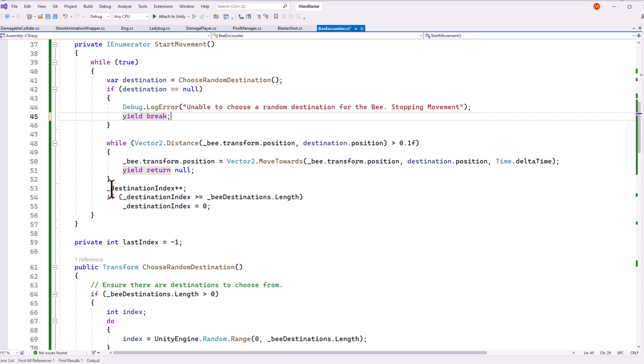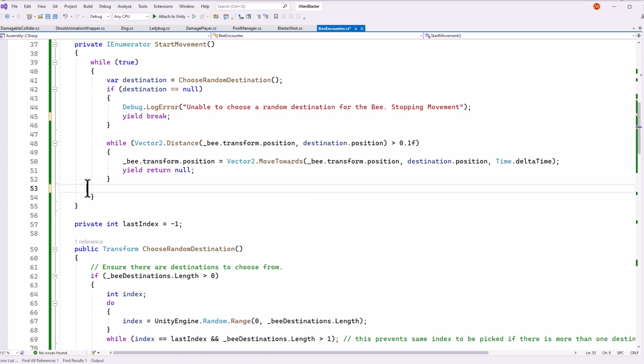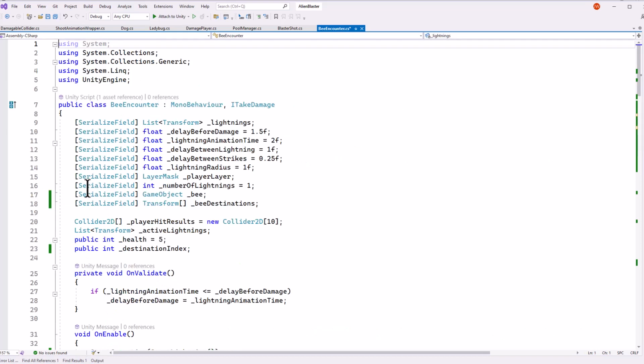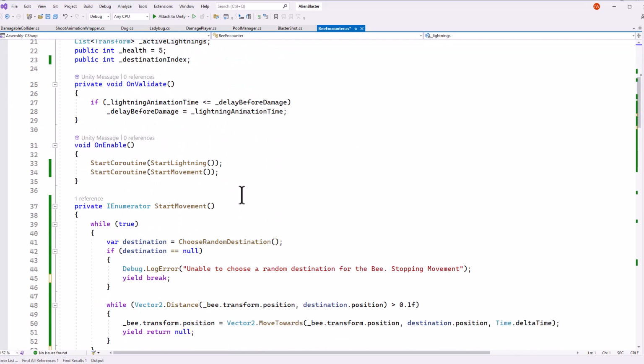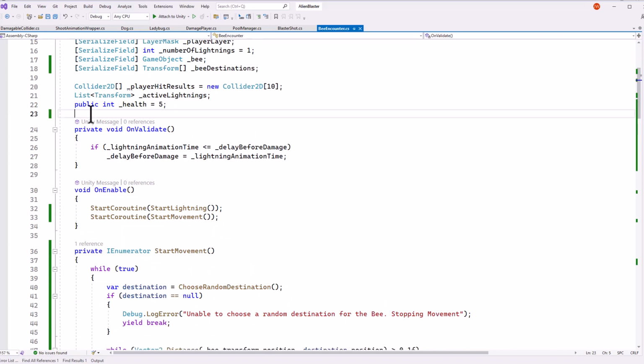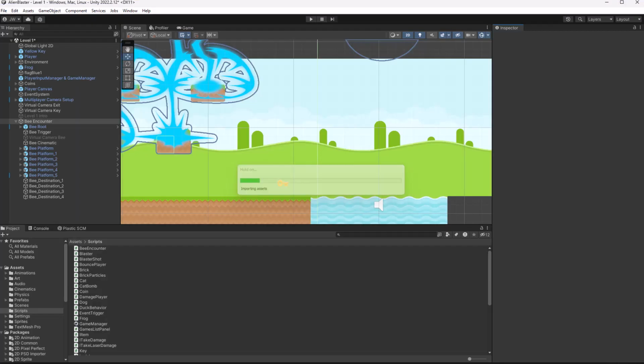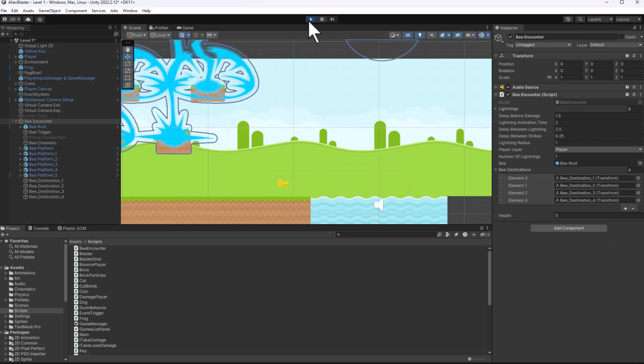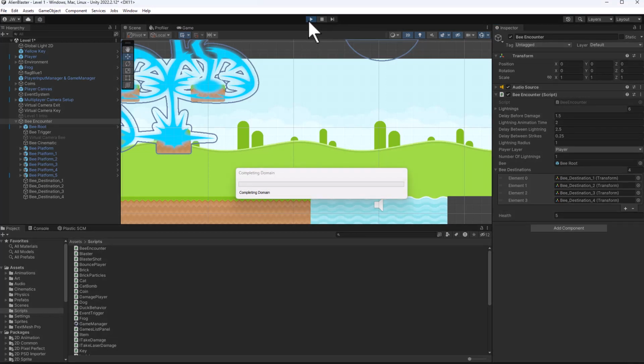The next thing we need to do is just delete out lines 53 through 55 because we don't need this destination index anymore. So just hit delete. Delete, and then let's go find that variable and make sure that we delete it as well. We have that destination index right here. This is line 23. Shift delete, we'll get rid of it. We'll do a build. And now we should expect to see that our B can move around randomly between positions and doesn't choose the same position twice. Let's see if that's the case.